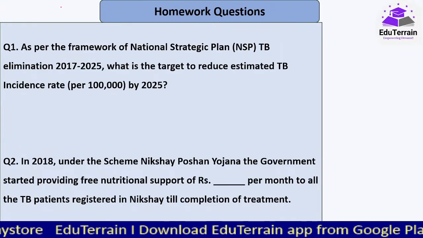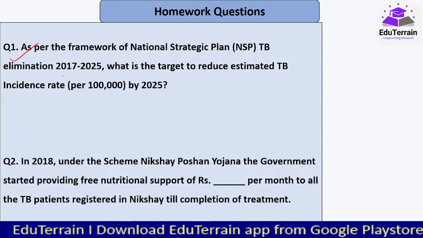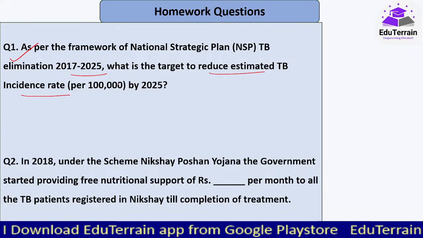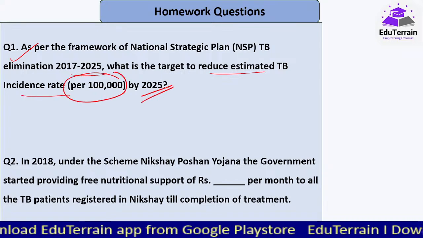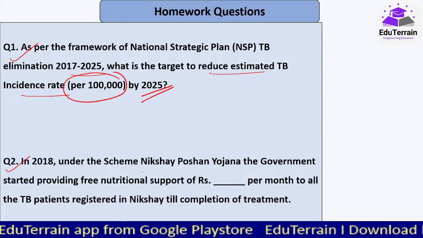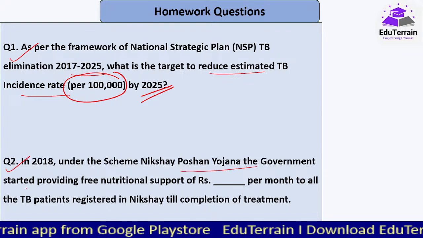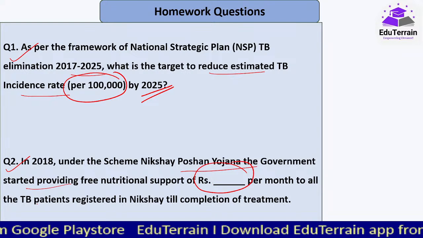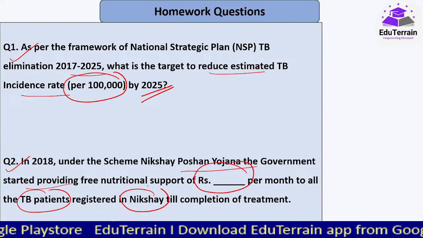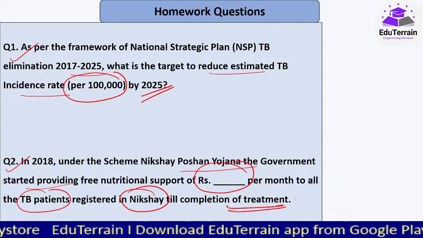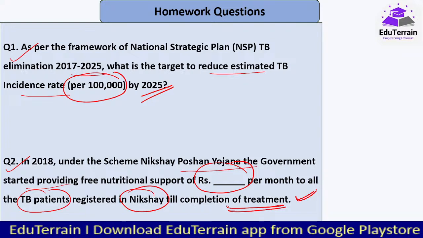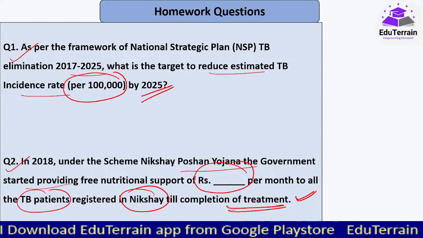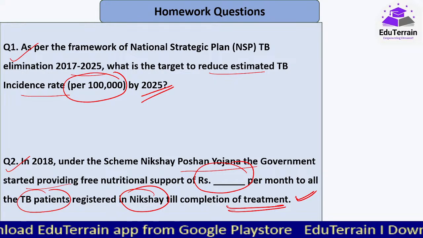And these two are today's questions. As per the framework of NSP TB elimination 2017-25, what is the target to reduce estimated TB incidence rate per lakh by 2025? And in 2018, under the scheme Nikshay Poshan Yojana, the government started providing free nutritional support of how much rupees per month to all the TB patients who are registered in Nikshay till completion of the treatment. Okay, we'll discuss these answers in tomorrow's class, or you can comment and tell me the answers. I'll be checking the comments.